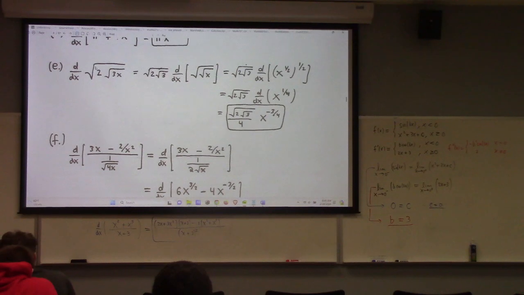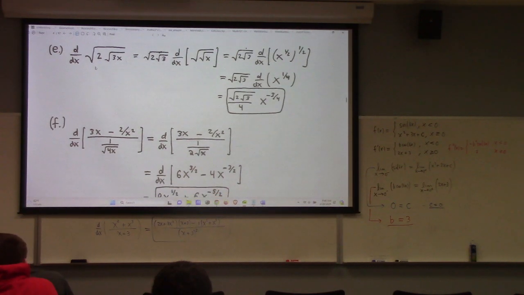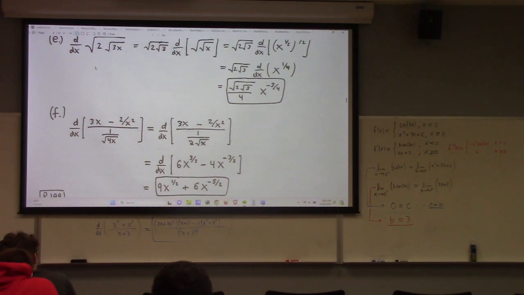This one here, you don't need the quotient rule for. You just do algebra. Because there's a single term in the denominator, we can simplify. We have 3x over that minus 2 over x squared over that. Now I just clean this up. Going from here to here, division in the denominator is multiplication in the numerator. So this is 2 times x to the 3/2. Then 2 times 2 is 4. X to the minus 2 times x to the 1/2 gives me x to the minus 3/2. So it gives you that.